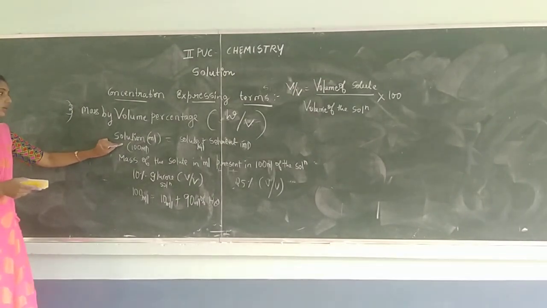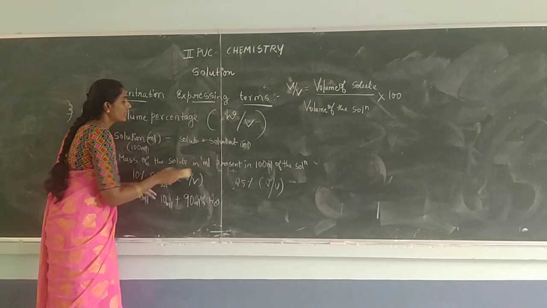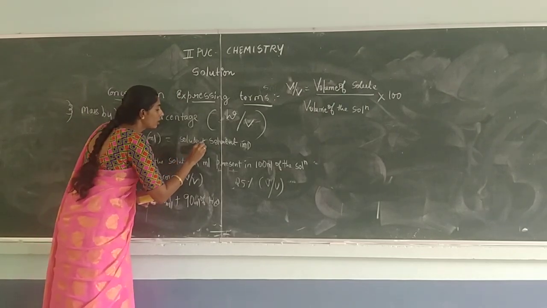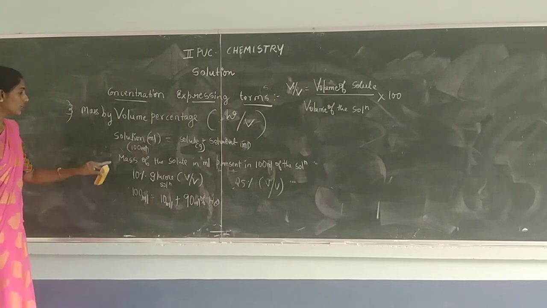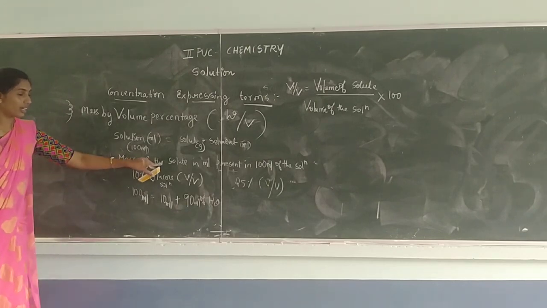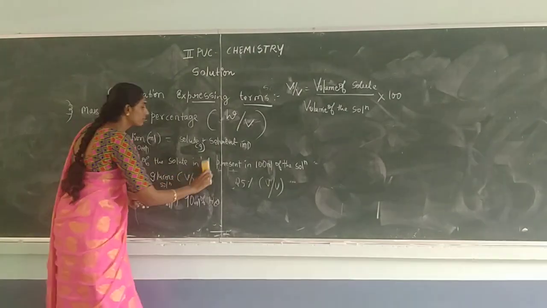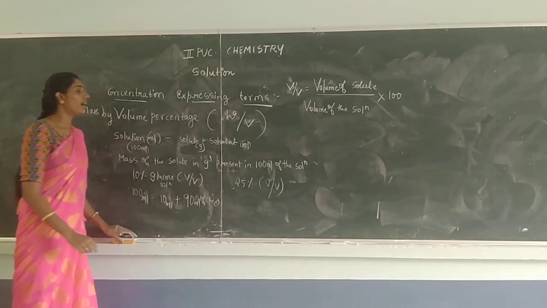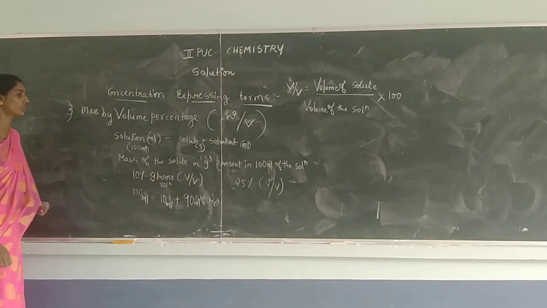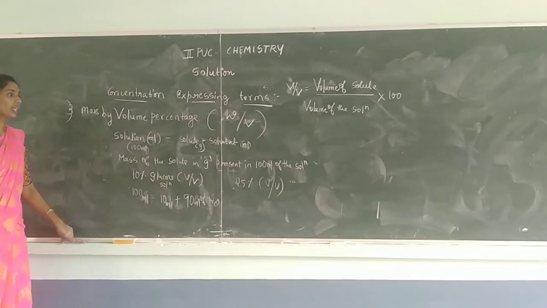The solution must be in ml volume, but the solute is in gram, and the solvent is in ml. So mass of the solute in gram present in 100 ml of the solution. Okay, mass of the solute in gram present in the 100 ml of the solution.